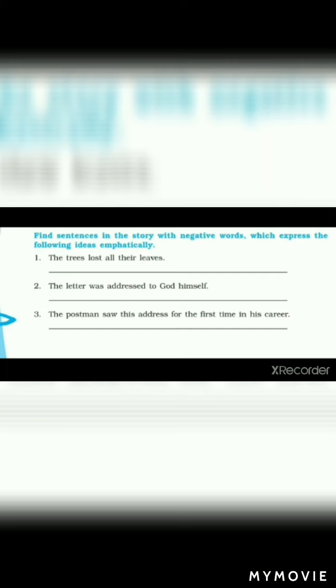Next one, third one, the question is this: the postman saw this address for the first time in his career. So, what is the answer? Never in his career as a postman had he known that address. This one you can write in the notebook. So complete all the exercises and also study.